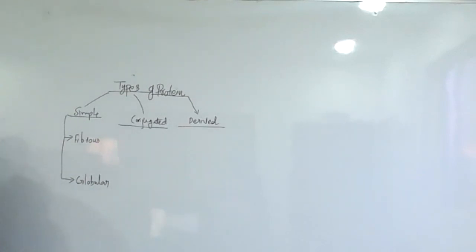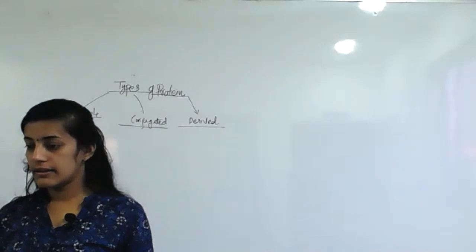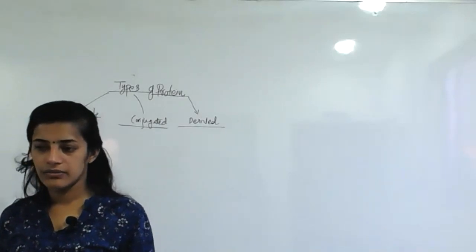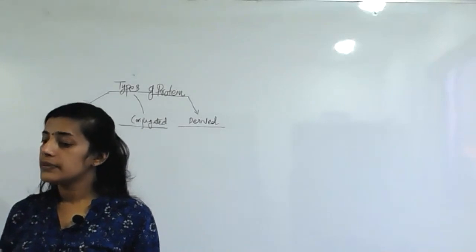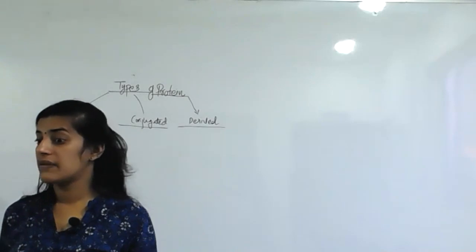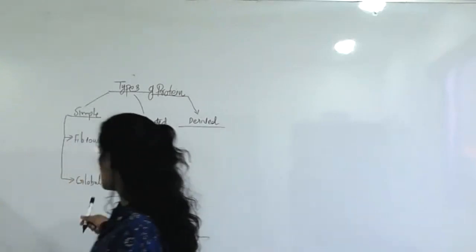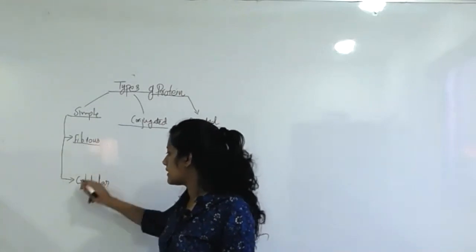You can prepare it as extra reading. Students, while you are preparing for NEET and JEE, you want to read extra. We don't know which one will come. So this is extra reading: fibrous and globular.